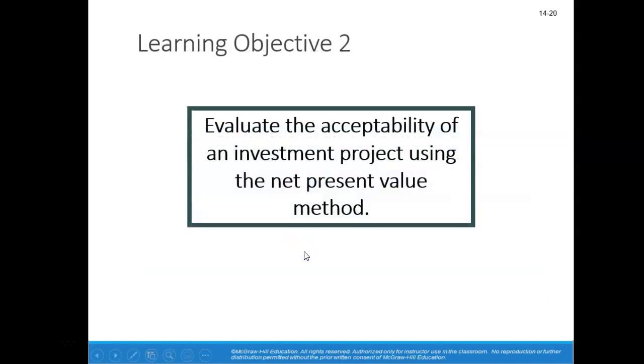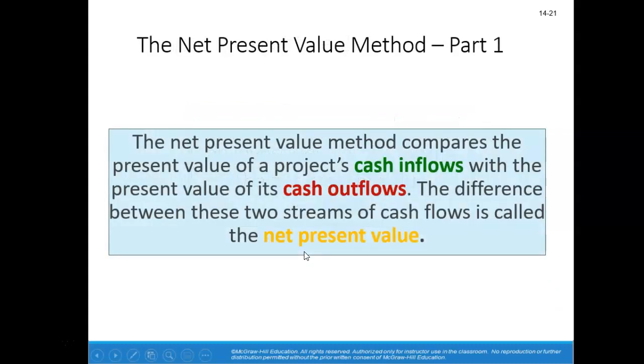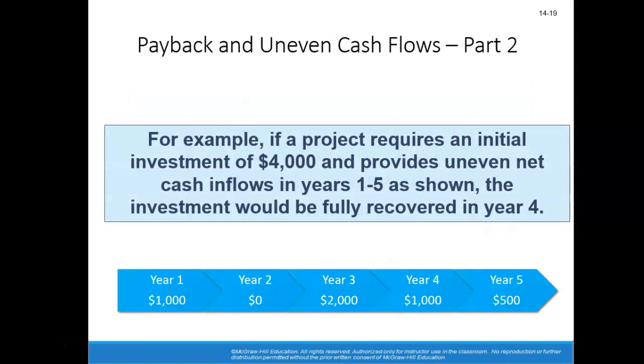Based upon these time periods, it would take us 4 years to recoup our initial investment because by the end of 4 years, our cash receipts would have totaled $4,000.